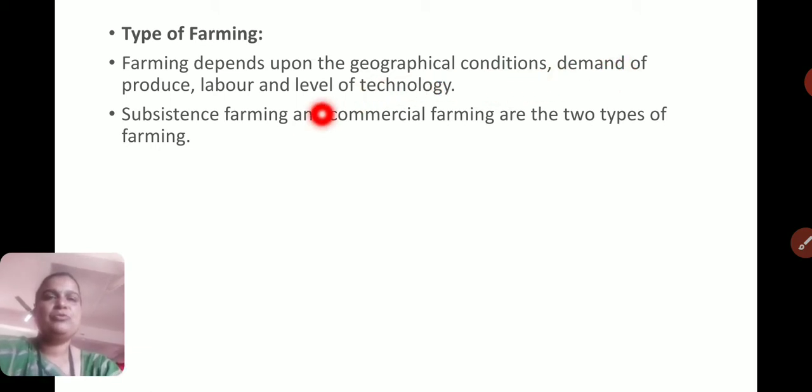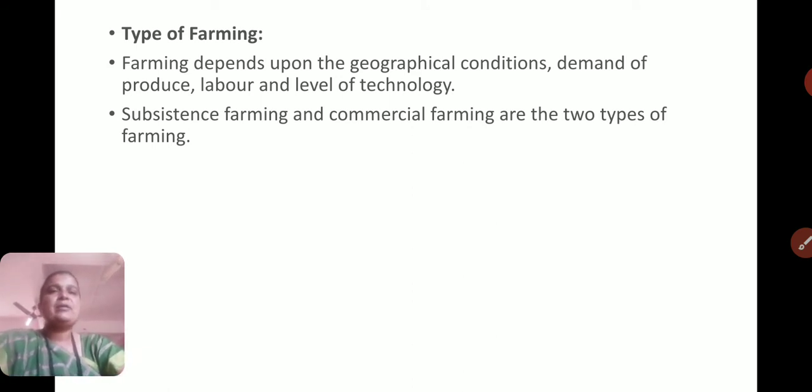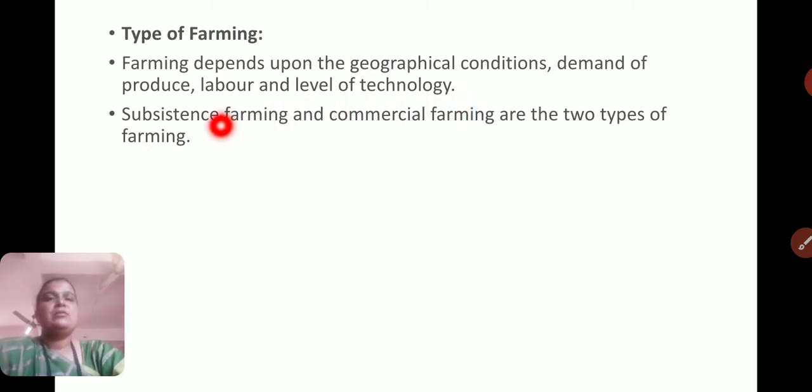Then demand of produce: a particular produce's demand also forces farmers to produce that to earn money, as well as availability of labor and level of technology. These factors matter. Subsistence farming and commercial farming are the two types of farming. So we will see what is subsistence farming and what is commercial farming.